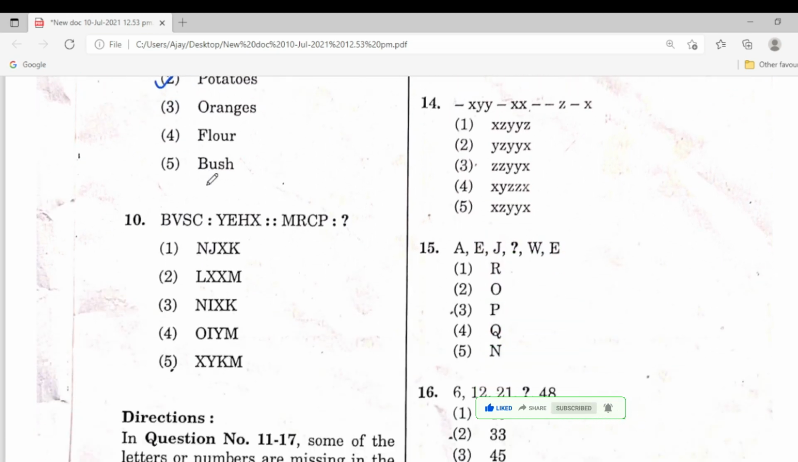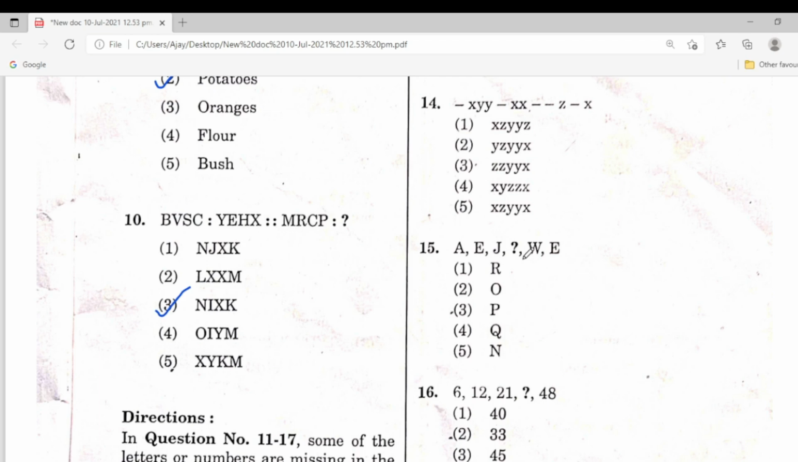Next one, BVSC, YEHX. Alphabets you know, A to Z. So B is in the place of Y, V in the place of E, S in the place of H, C in the place of X. So this is the relation. Next one, MRCP. Here is the answer, the third one is the correct answer.